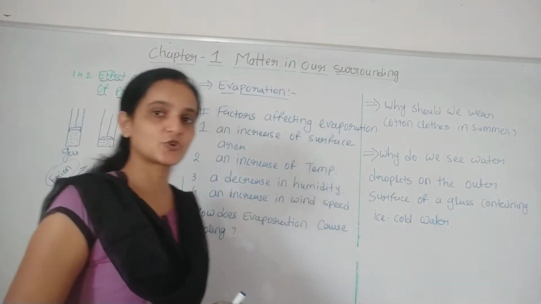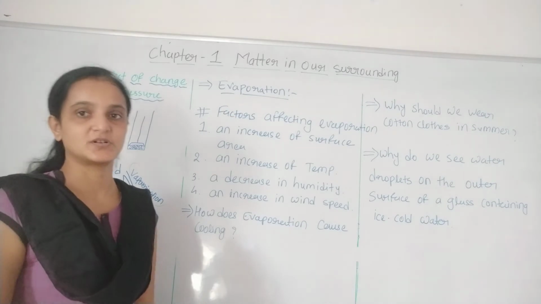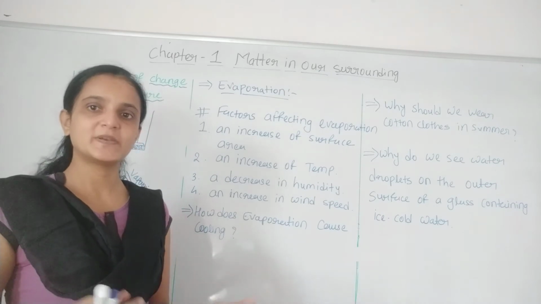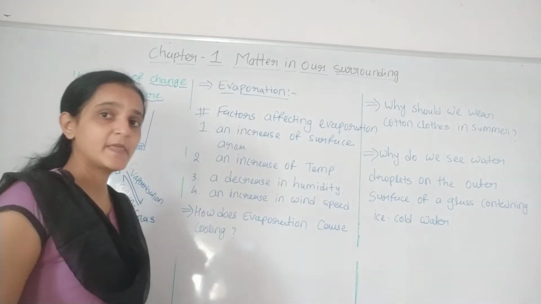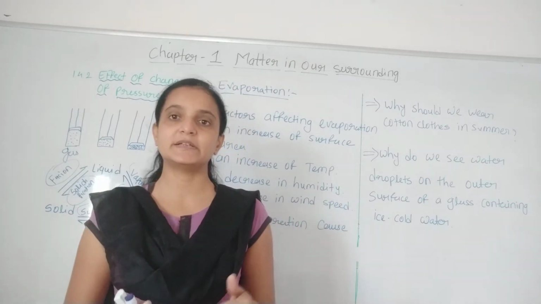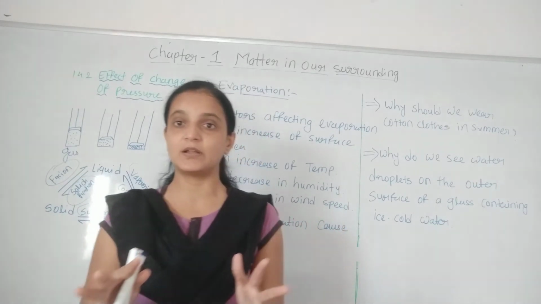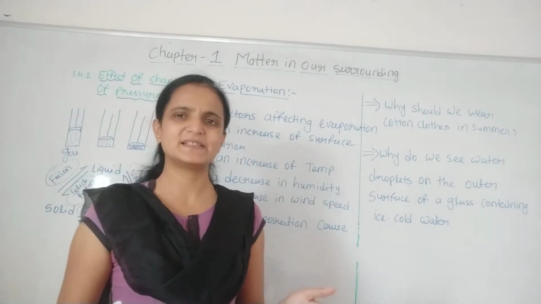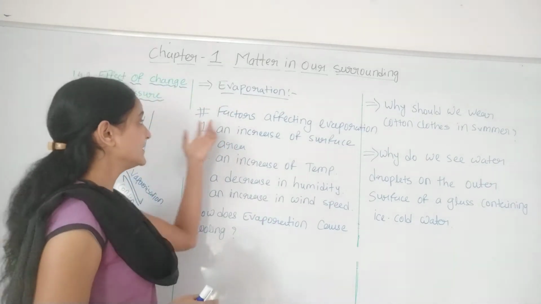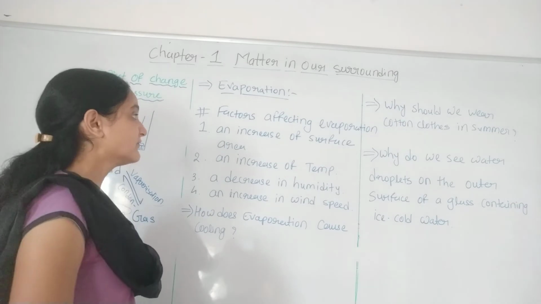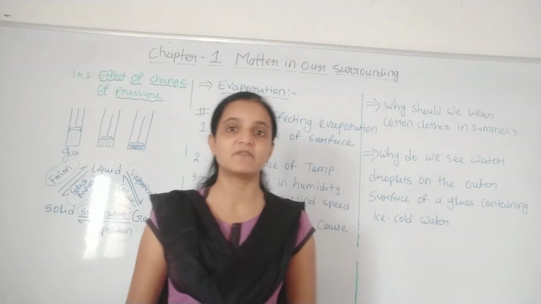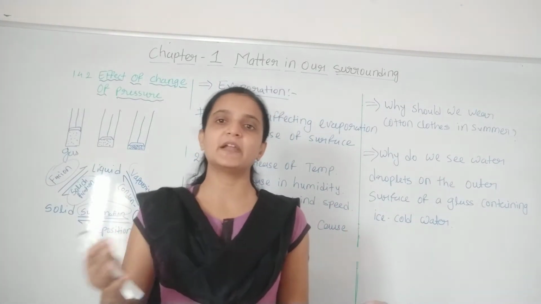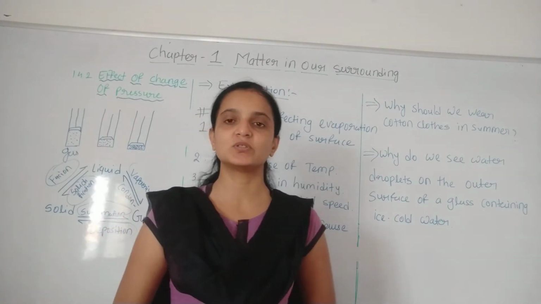Now let's move to the next topic, called evaporation. It's a very common word, since lower standards we are studying what evaporation is. Basically we all know the definition of evaporation, that when water is converted into its water vapor at a particular pressure and temperature, then it is known as evaporation. Now what we need to see are the factors affecting evaporation. There are so many kinds of factors by which evaporation is affected. It means either the rate of evaporation increases or the rate of evaporation decreases. That depends on the factors, right?